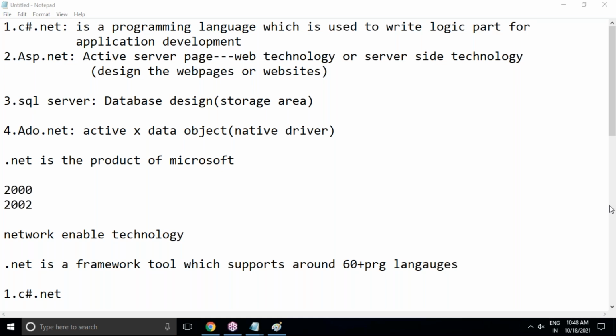I have a doubt, sir: will you be covering .NET Core or .NET Framework? Both. In most cases, I'll cover .NET Core with C#.NET. So do we have different courses for .NET Core and .NET Framework, or the same course as C#.NET, ASP.NET, all these things, but only the framework will be different? If you go through .NET Framework, that will make you platform dependent. Dependent means you can run your applications only on the Windows platform, but when we go for the .NET Core option, you can run on any platform. It will make you platform independent.